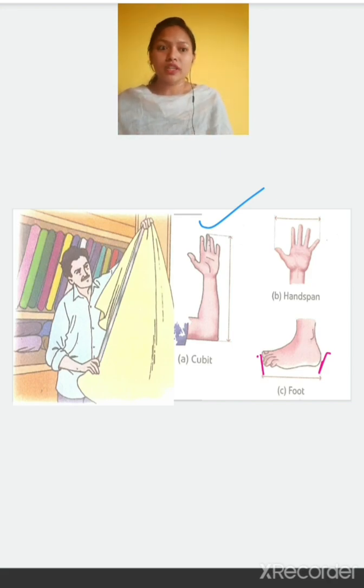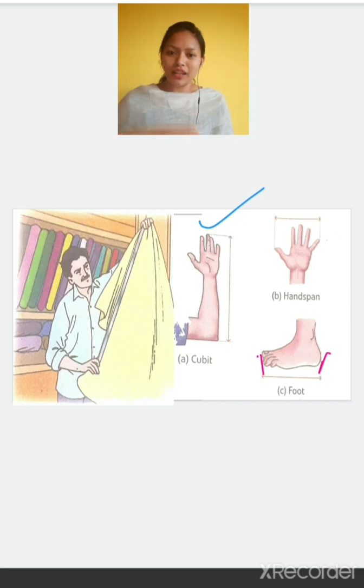As I'm elder than you, my hand span will be greater than yours, yes or no, and yours will be smaller. So it can vary from person to person, so it is not reliable. So for that, different types of units are now accepted and they are known as standard units.